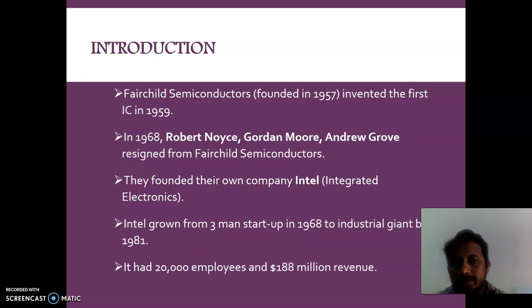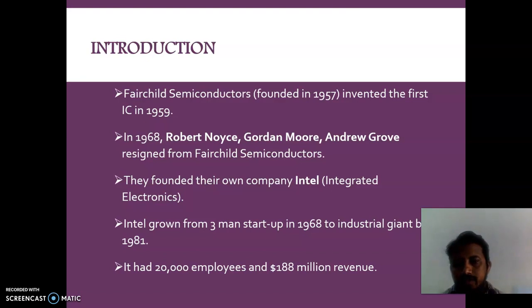In 1968, Robert Noyce, Gordon Moore, and Andrew Grove, these are the Intel Corporation persons who developed microprocessors. These people founded their own company, Intel.